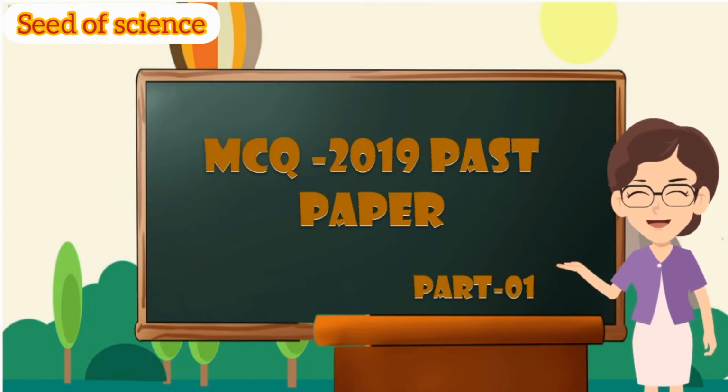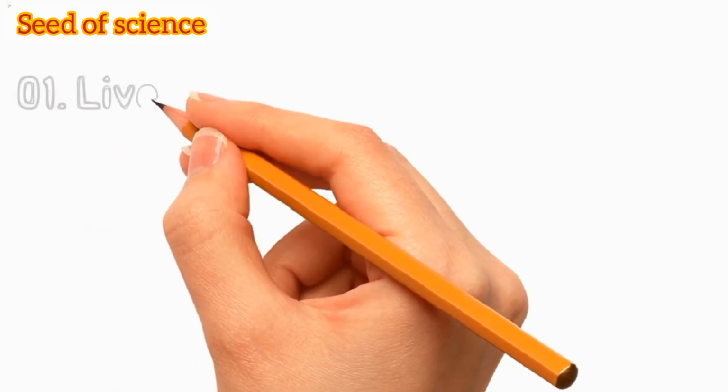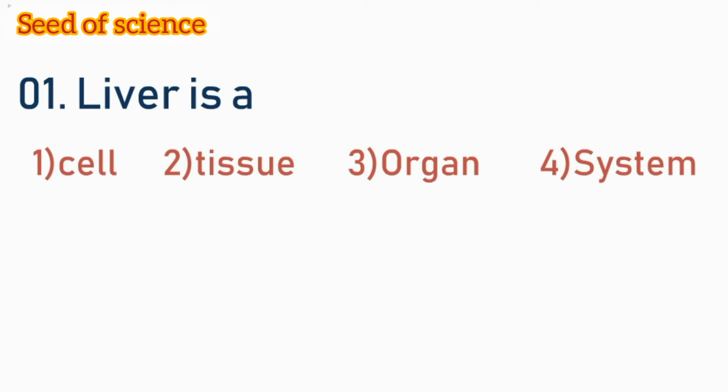In today's session, we are going to discuss 5 MCQ questions from the 2019 past paper. Along with it, you have some similar questions too. Now let's start. The first question is, the liver is a cell, tissue, organ or a system.